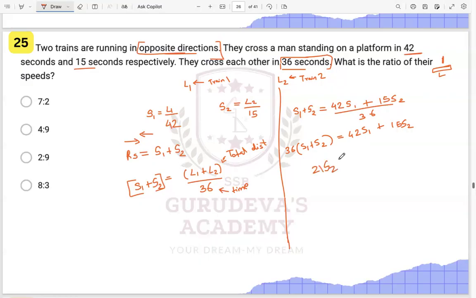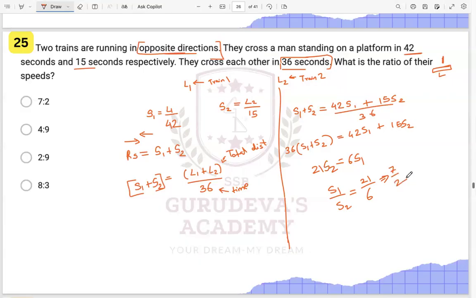So 21S2 is equal to 42 minus 36, that is 6S1. So S1 by S2 is equal to 21 upon 6, or you can also write it as 7 by 2.